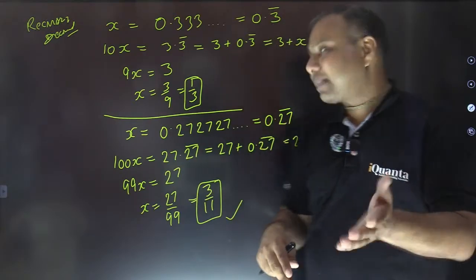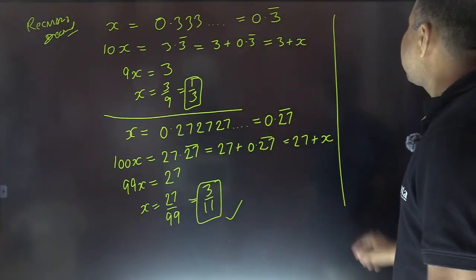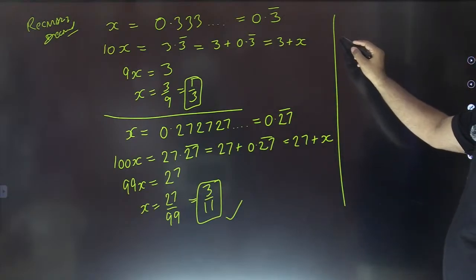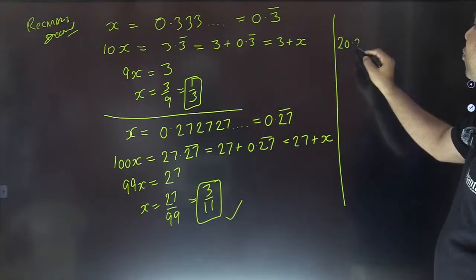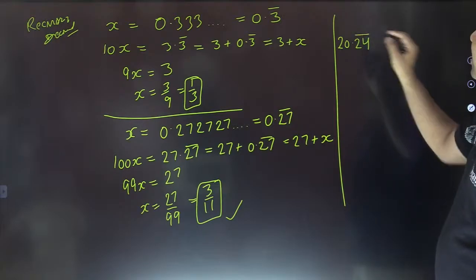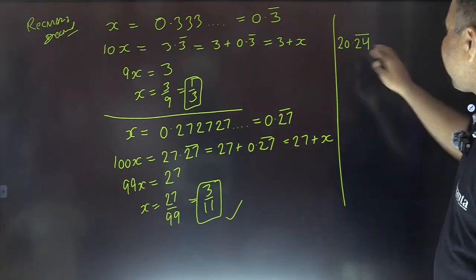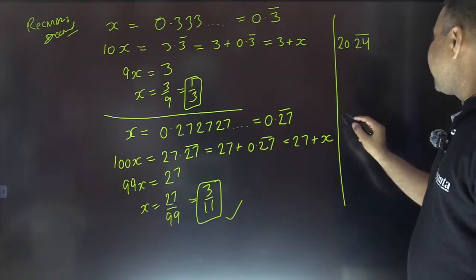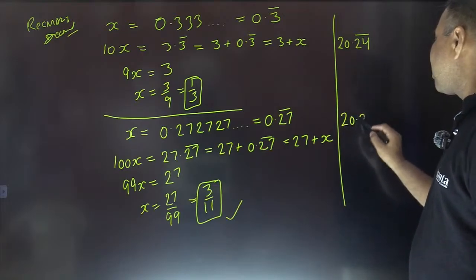So what happens, let's see now. I'm taking 2-3 examples. Let's say my number is 20.24 with 24 under the bar. It is the repeating block, and let's say the number is another number 20.24.